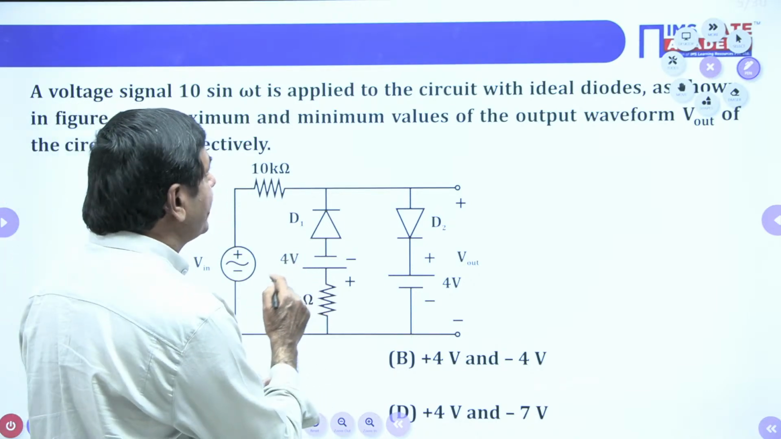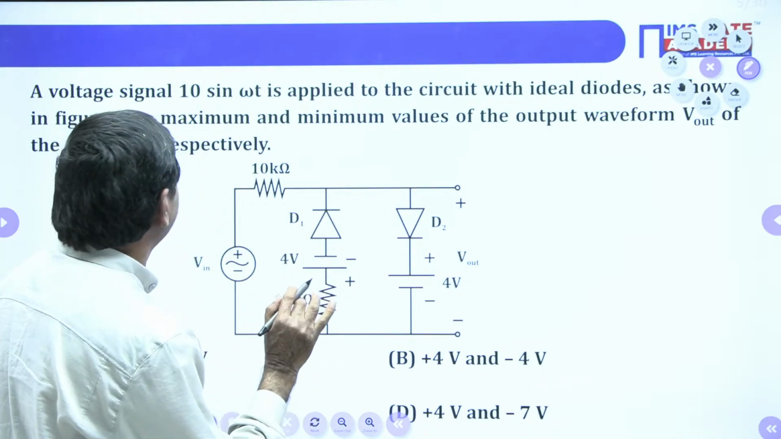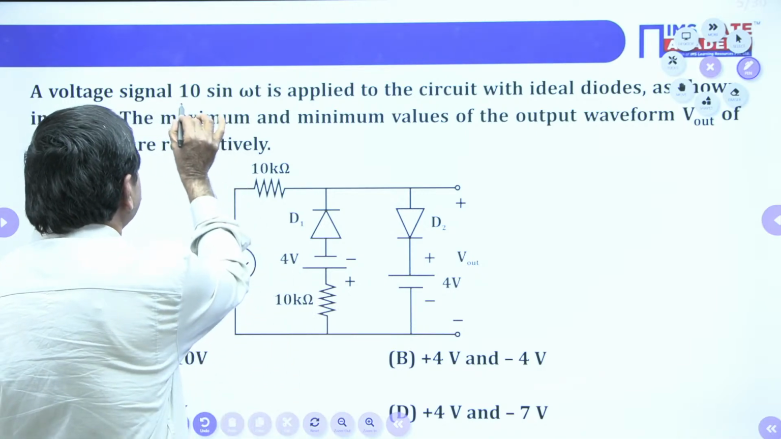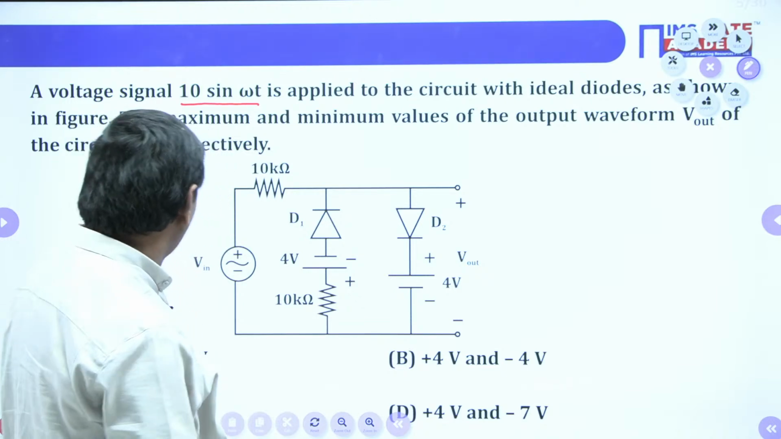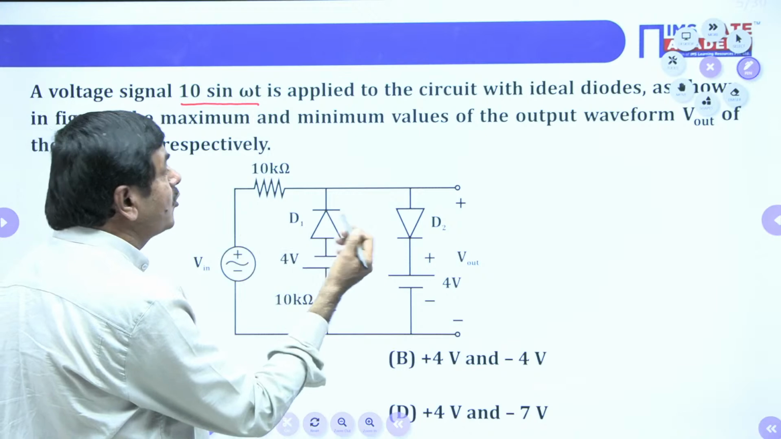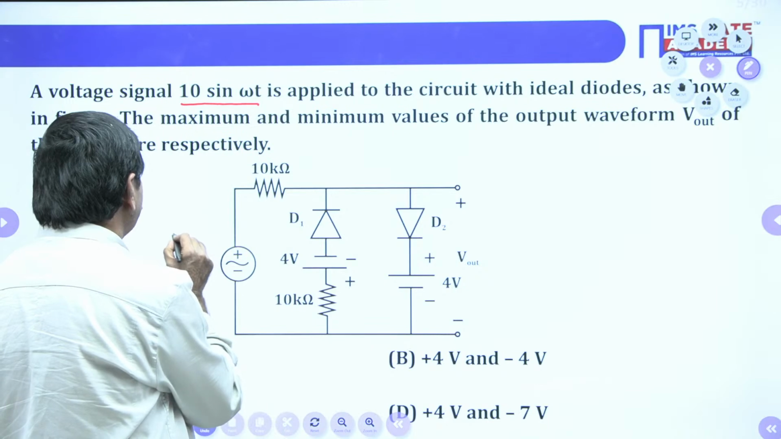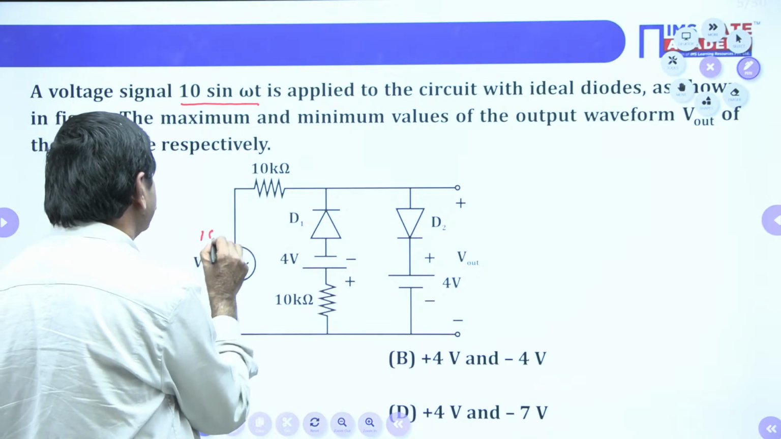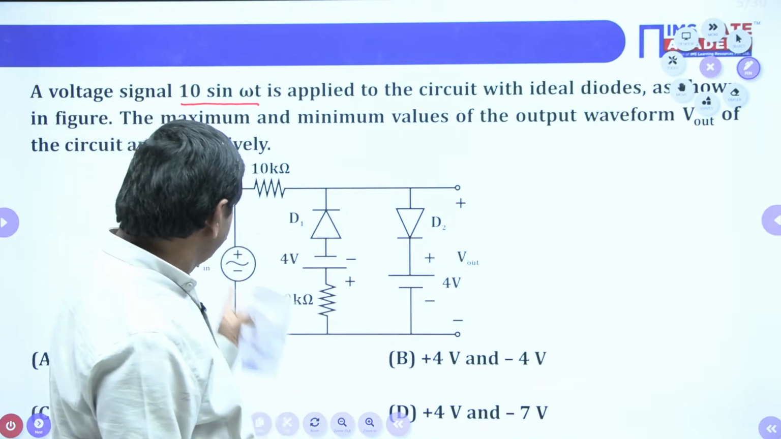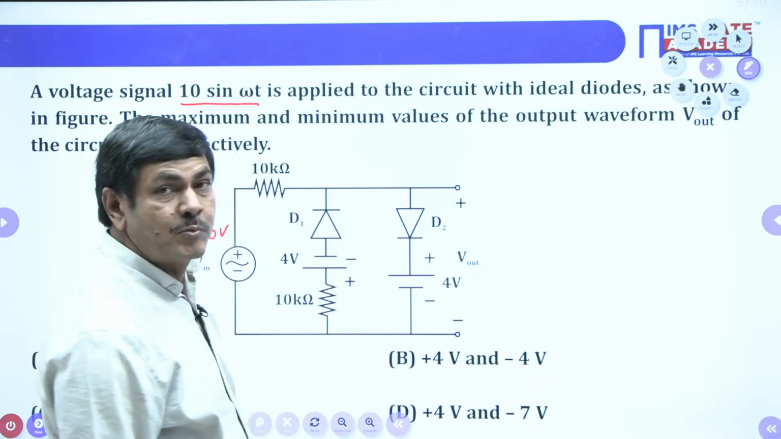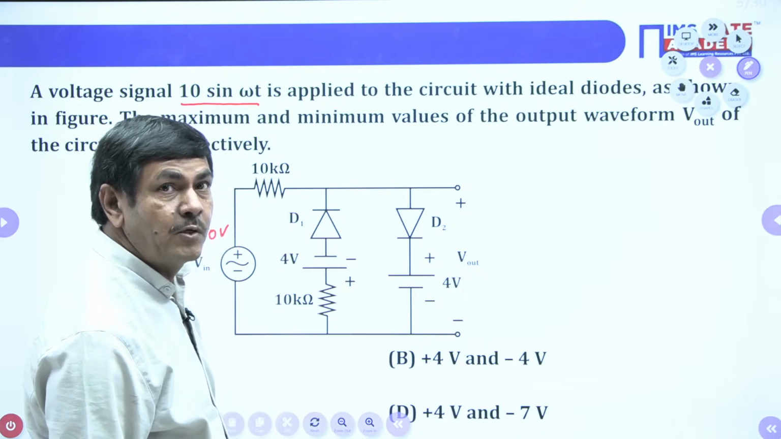Maximum and minimum output voltages are required. Initially, the given waveform is 10 sin omega t. For the maximum output voltage, I want to take the maximum voltage as 10 volts. By using this maximum voltage we need to get the maximum output voltage only now. When a 10 volt supply is given, identify which diode is on and which diode is off.